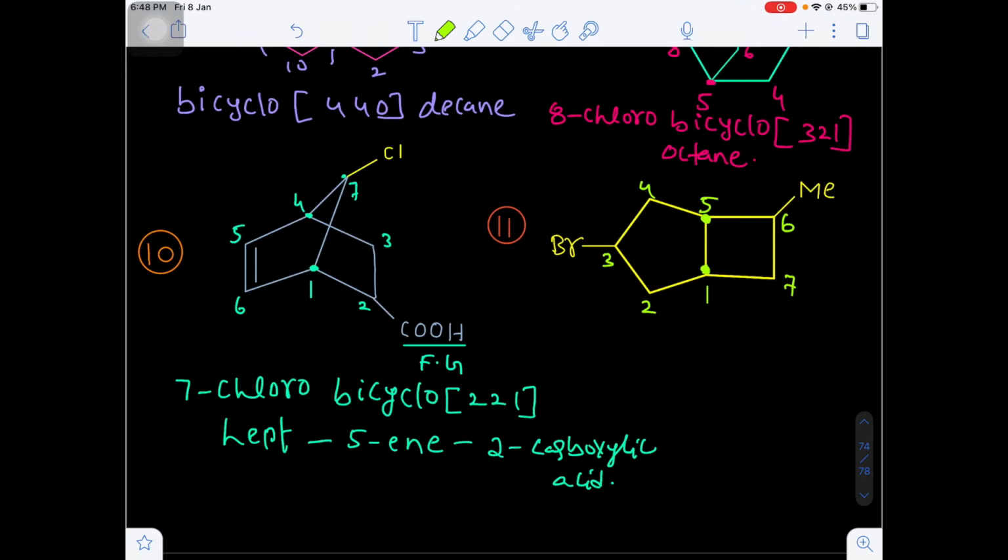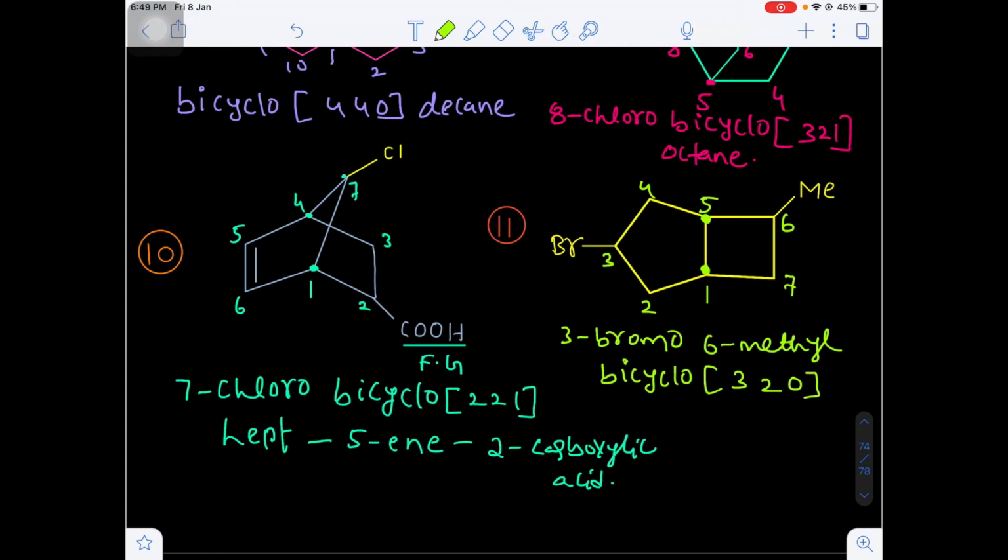Yes or no? Now, this name will be 3-bromo 6-methyl bicyclo. On the left side there are 3 bridge carbon atoms, on the right side only 2, and between 1 and 5 there will be no carbon.